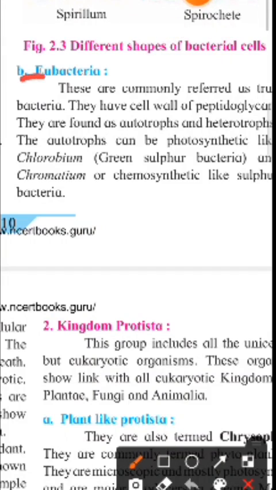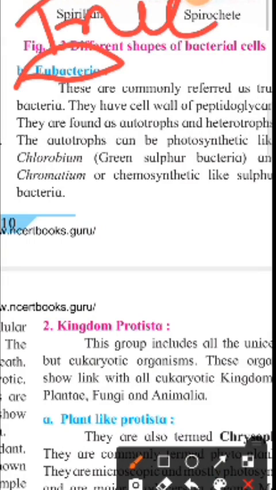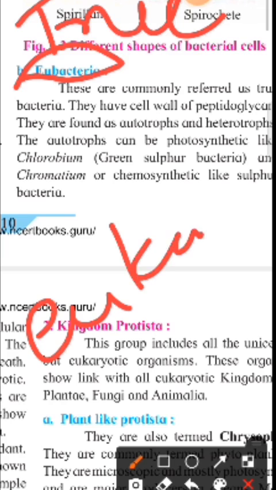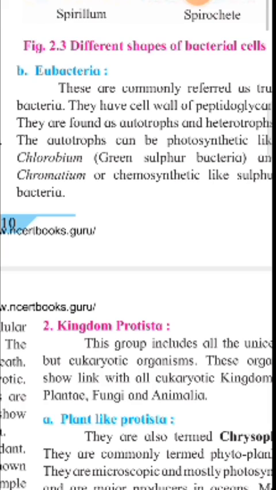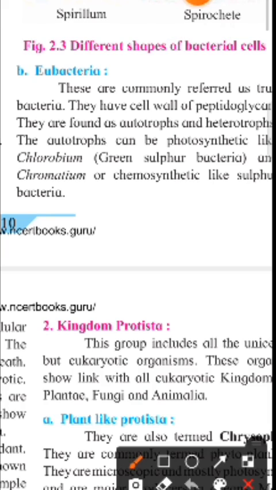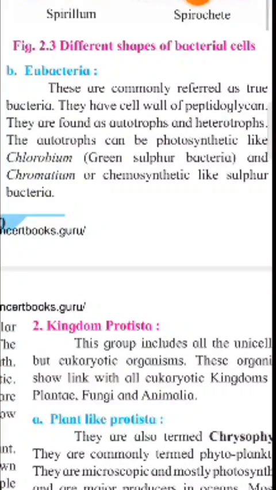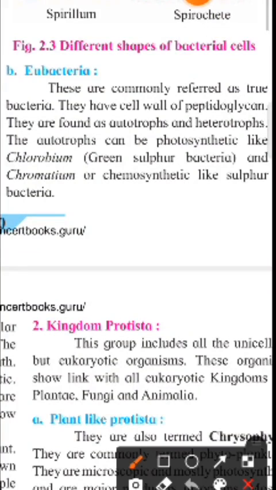Now about the eubacteria. Here 'eu' means true. As we know, in eukaryotic cell, 'eu' means true, karyon means nucleus. So these are commonly referred to as true bacteria. They have a cell wall of peptidoglycan.